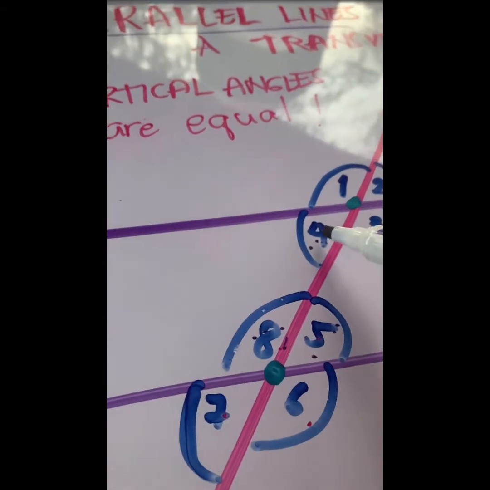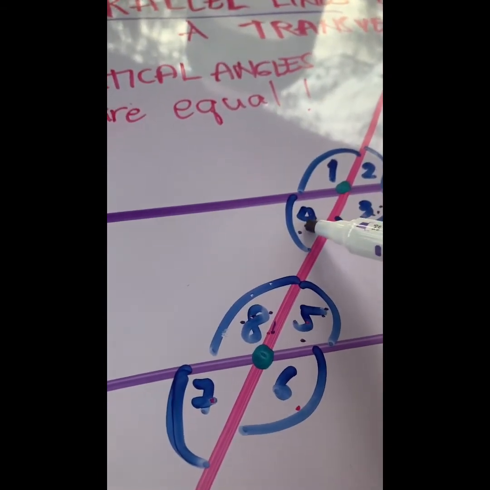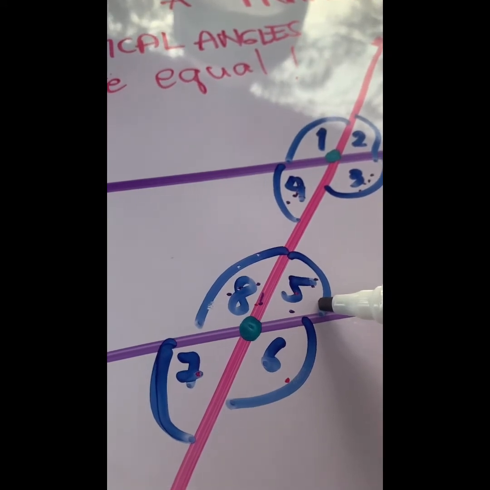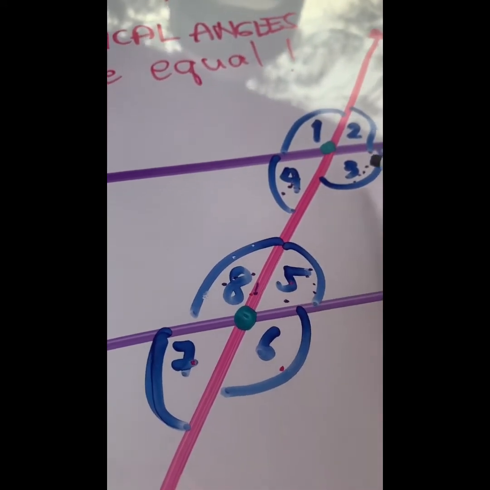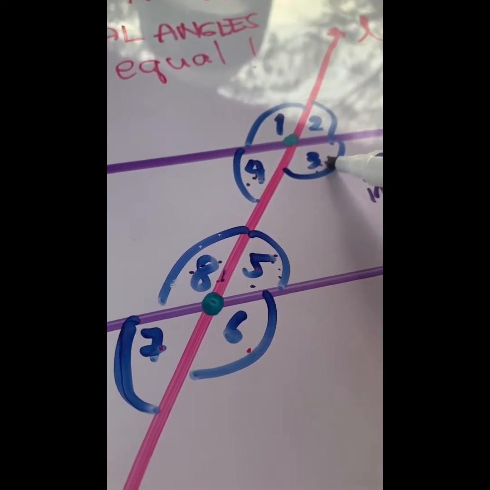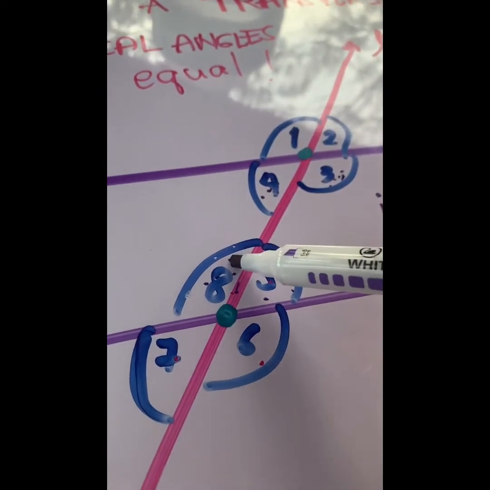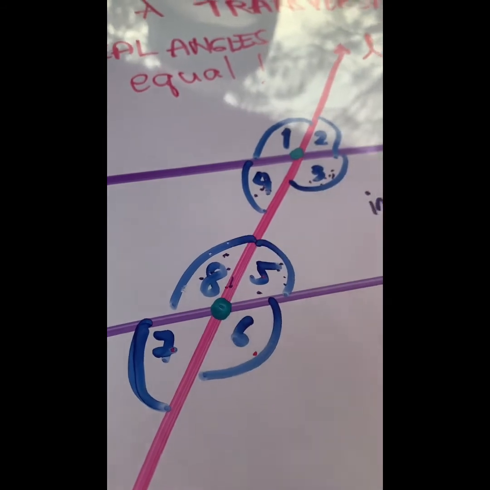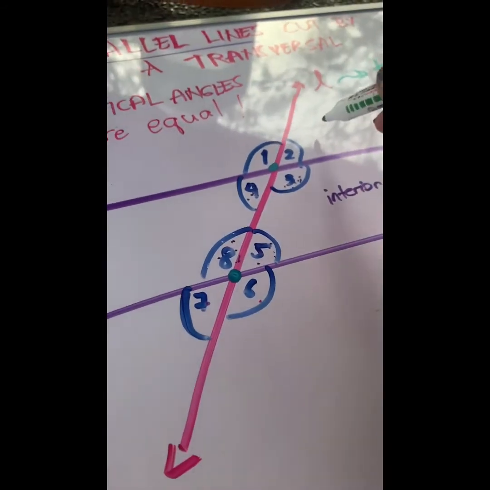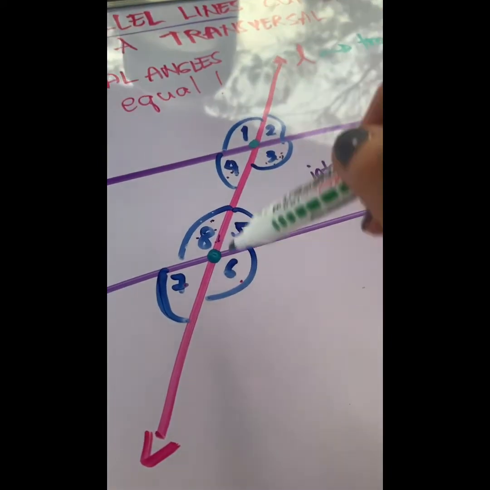If this measures 40 degrees, angle 5 will be, what's your answer? Correct, 40 degrees. If angle 3 is, let's say, 110, angle 8 would also be 110. Perfect, you're doing great. Now we're going to go outside this part and this part.